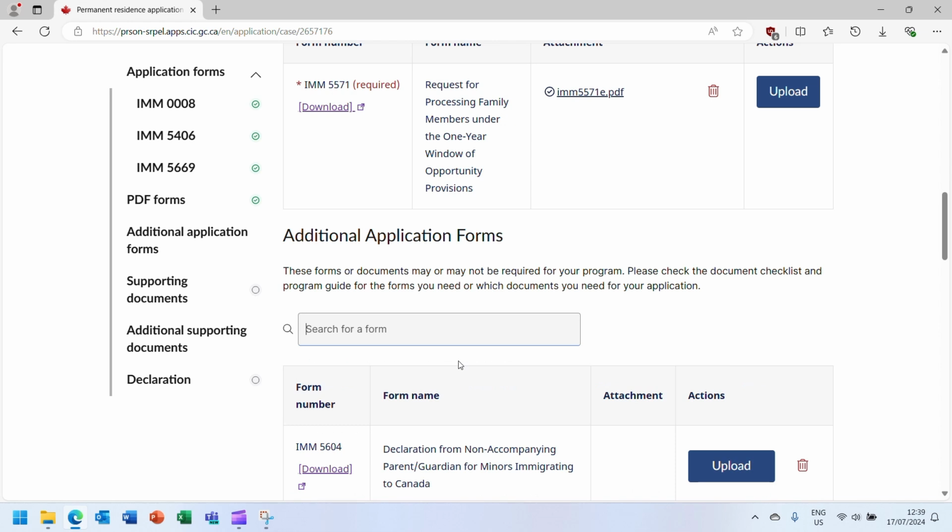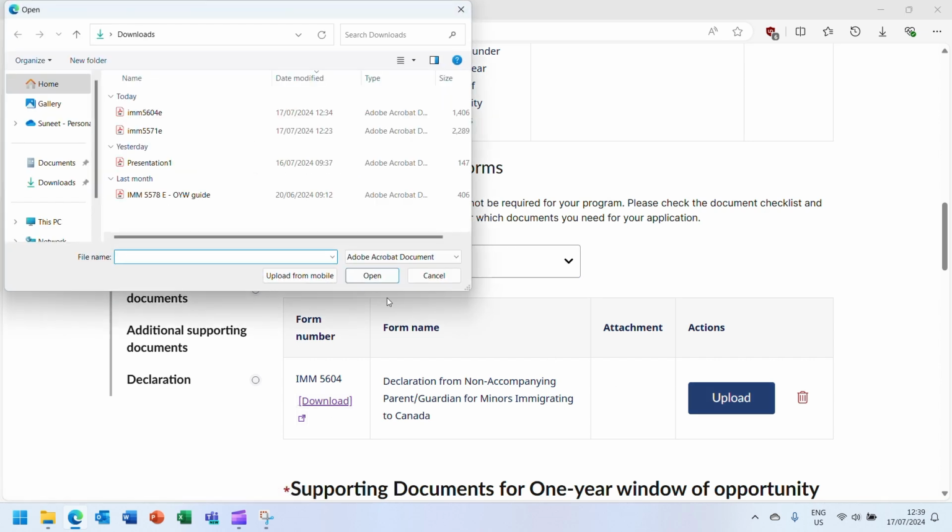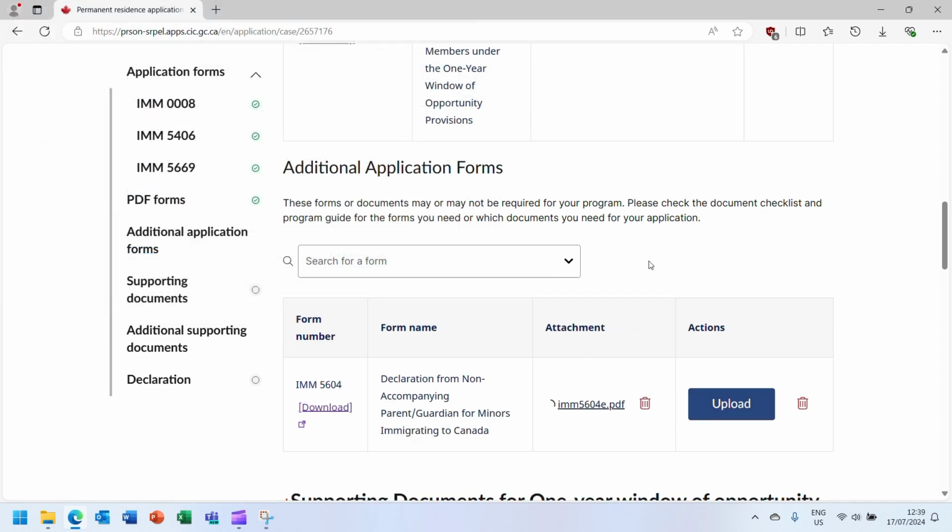Once you have selected the form, there will be an option to download the form by using the Download button here. Once you've completed the form and signed it, upload the form by clicking the Upload button. Select the form to complete the upload.